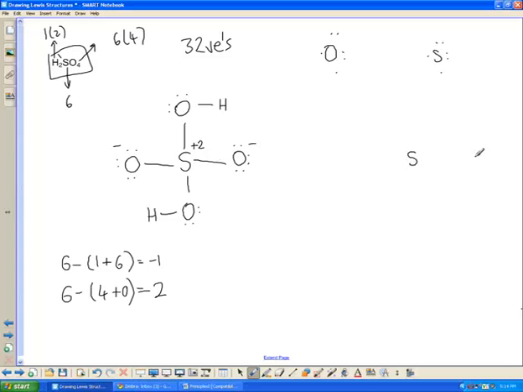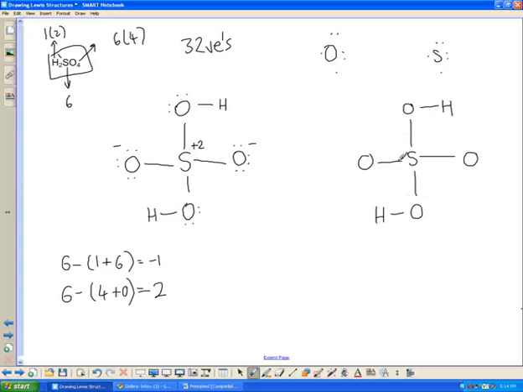Well, I'm going to draw the same thing out again, but I'm going to show exactly the same connectivity. But we're going to talk about something that is going to enable us to reduce our formal charges. Sulfur. It's a period 3 element. Alright?